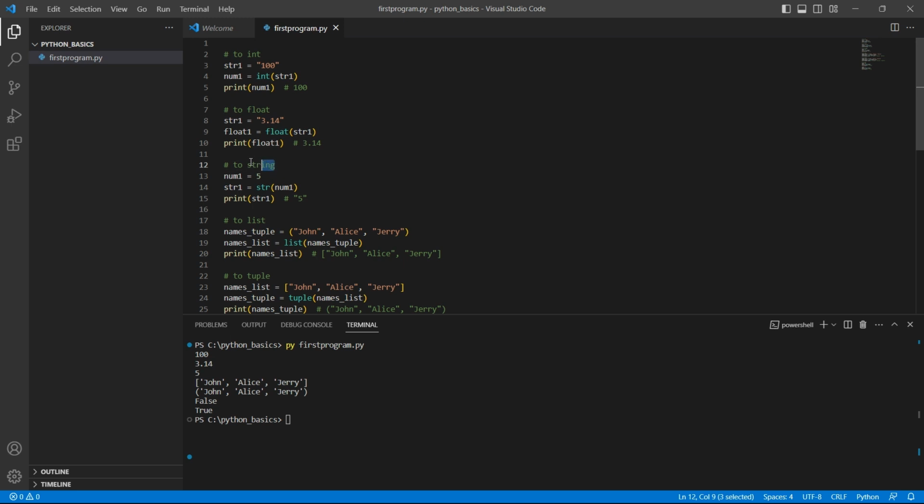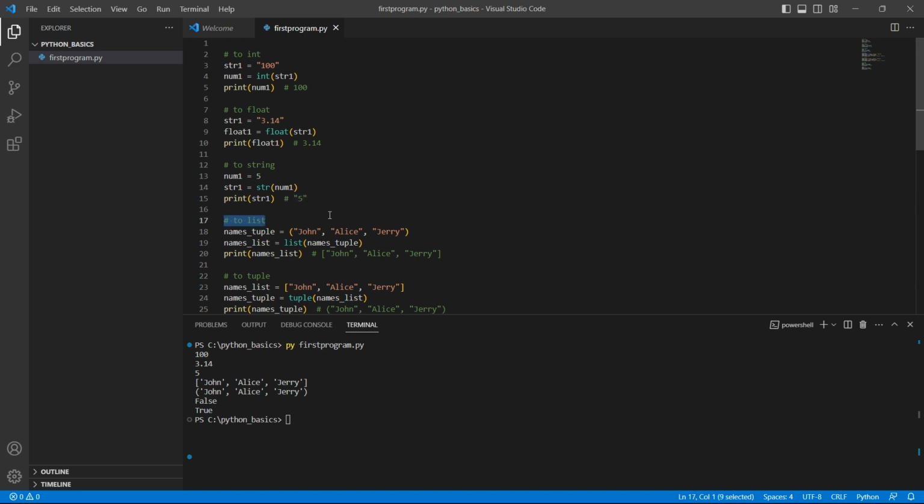Similarly, to convert a value to string data type, use str. I have a number num1 which is equal to 5. I want to convert this to string. So I'll pass this num1 to the str method, which returns me a string 5.